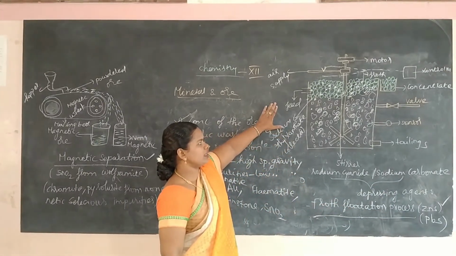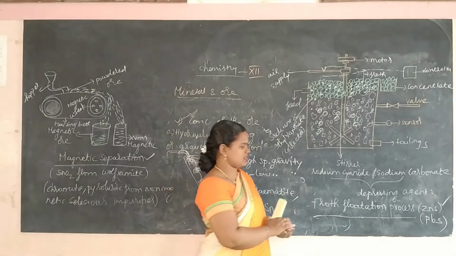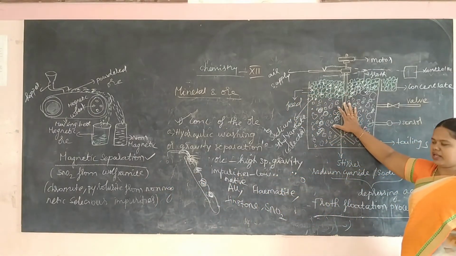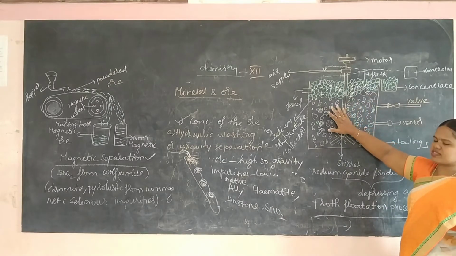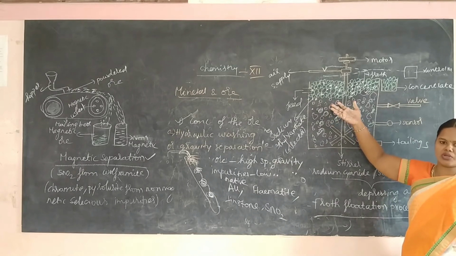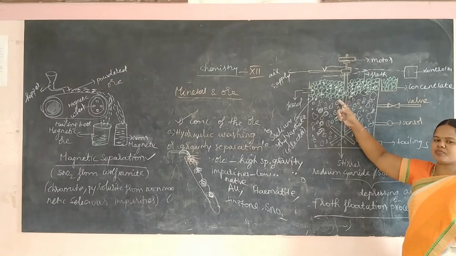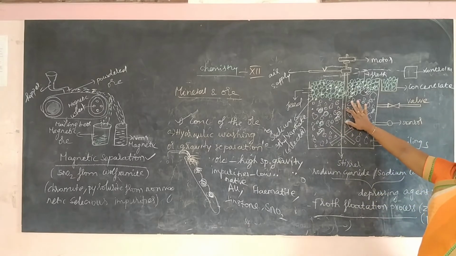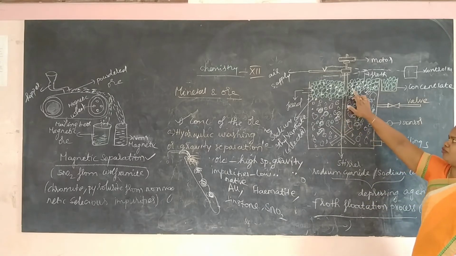Okay, so we'll see in detail the flotation process. Here, the powdered ore is taken in a container, and the powdered ore is mixed with water and pine oil. Eucalyptus oil also you can use. This pine oil is nothing but the frothing agent. Pine oil is responsible for the froth.